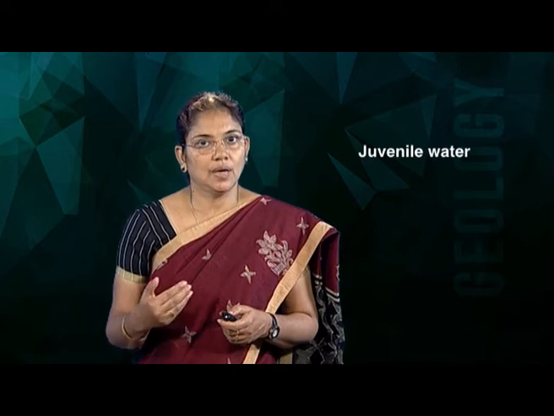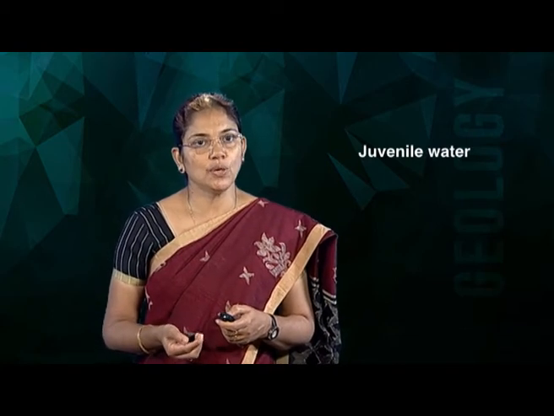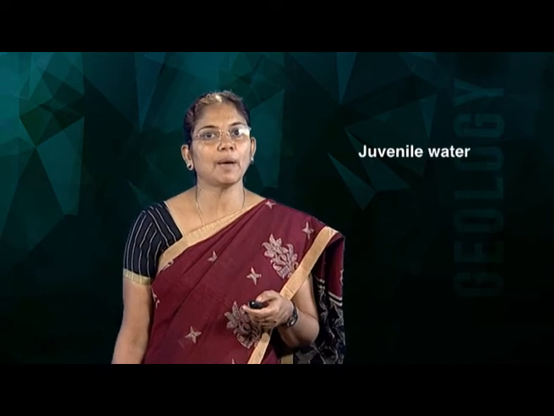Then comes the third one, that is juvenile water. So, what is this juvenile water? Water added to the underground storage through magmatic emission or igneous activity is known as juvenile water or magmatic water. So, water is entering into the underground storage through magmatic emission. As you all know, deep into the earth there are so many igneous or magmatic activities taking place. Due to this magmatic eruption, water gets trapped within the rocks. So, water originated at the time of this magmatic emission is known as juvenile water or magmatic water.